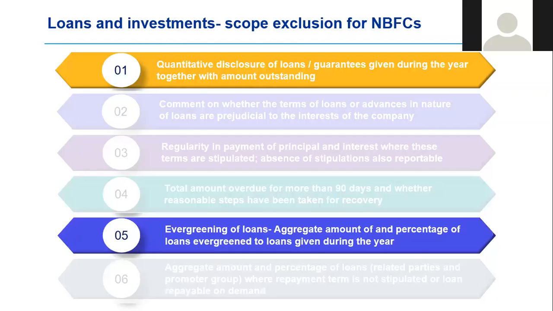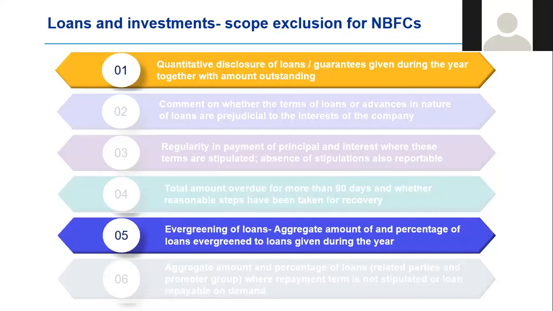giving quantitative disclosures of all the loans and guarantees given during the year with the amount outstanding. Because otherwise, the entire loan book register of a company would feature in the auditor's report. But that's not the intention. So if you are an NBFC, items 1 and 5 out of those 6 clauses do not apply. The rest of the items are applicable to an NBFC.